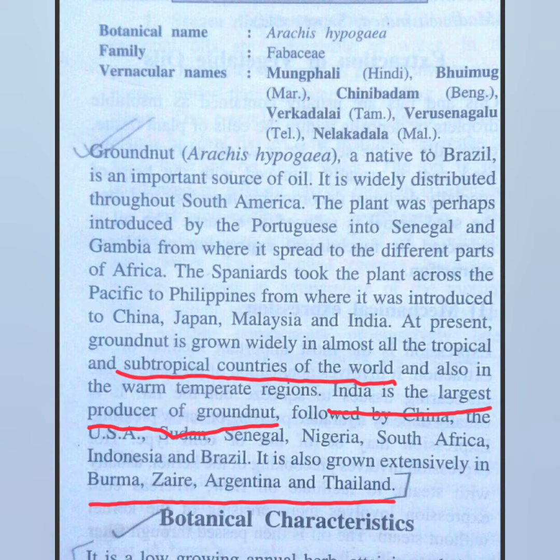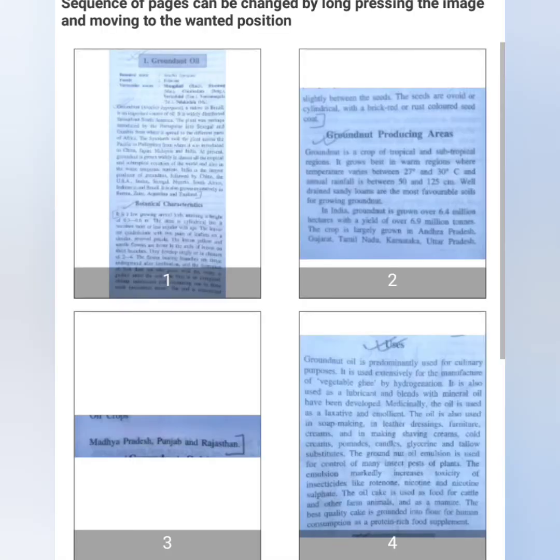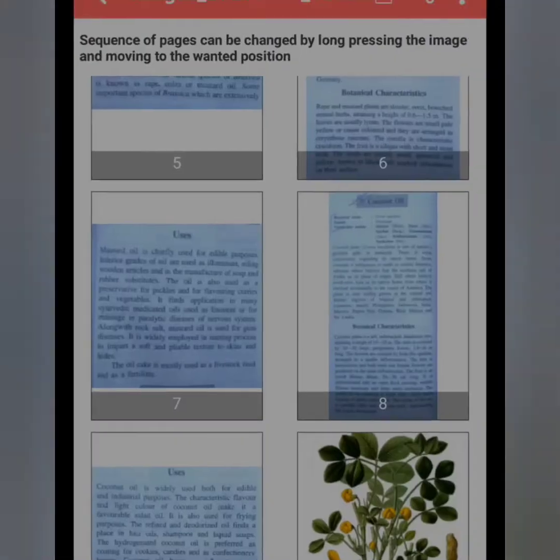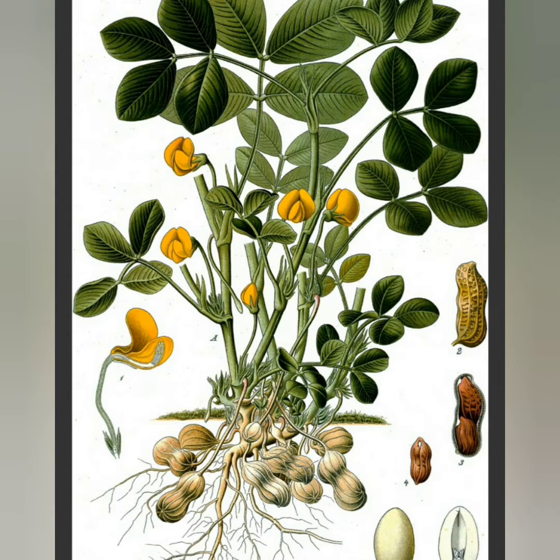So coming to its botanical characteristics now, let me show you the picture. This plant is a low growing annual herb, which attains a height of only about 0.3 to 0.6 meter.